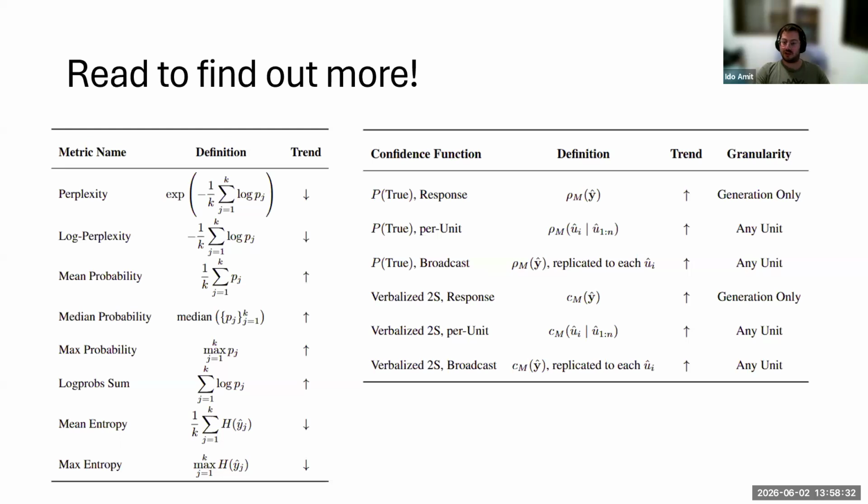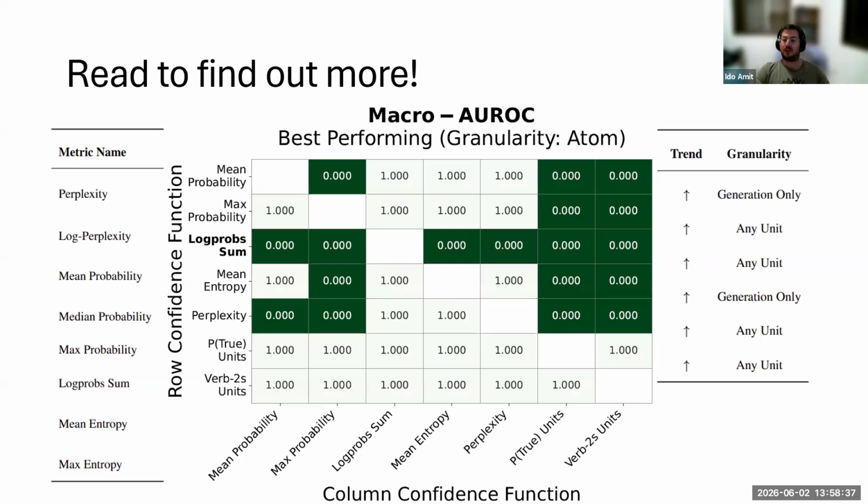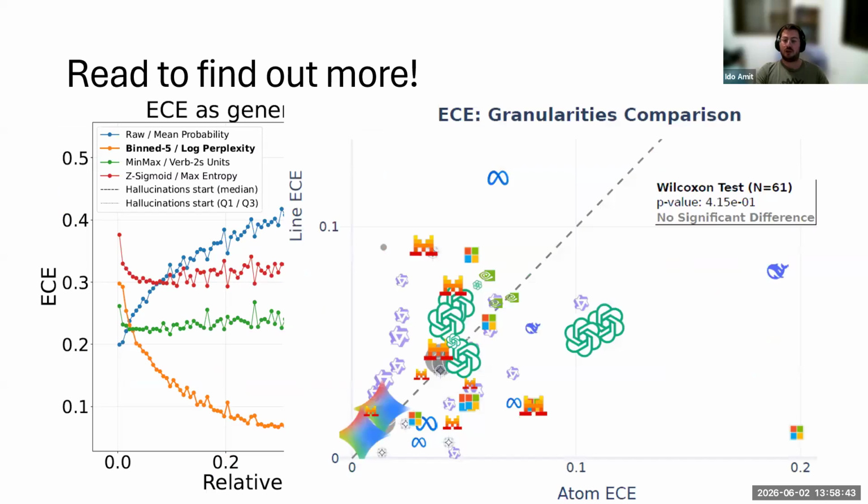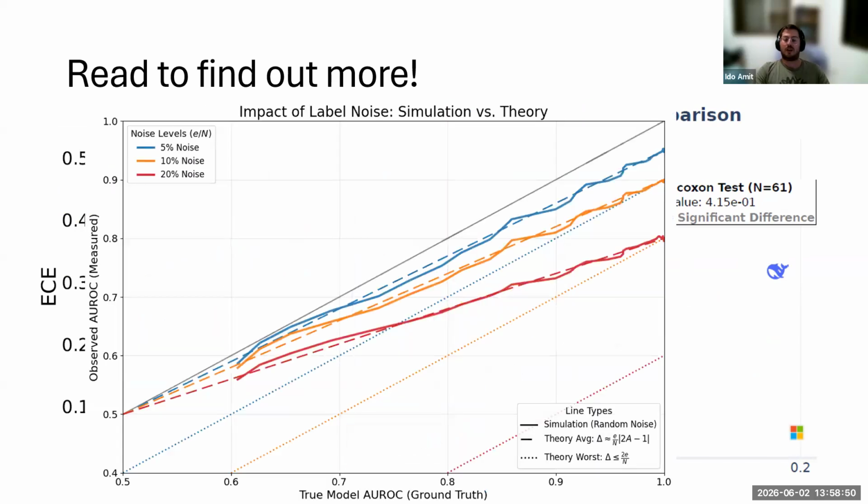This was only a fraction. Read the paper to find out more about confidence functions and which function performed the best, calibration as the generation unfolds, and calibration at different granularities, and why we even need a zero-noise benchmark for accurate uncertainty estimation to begin with. And there is much more.